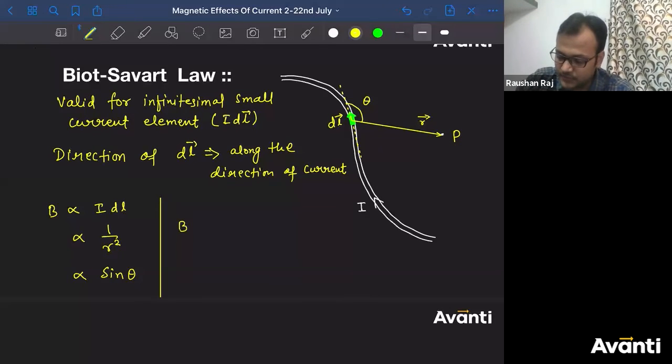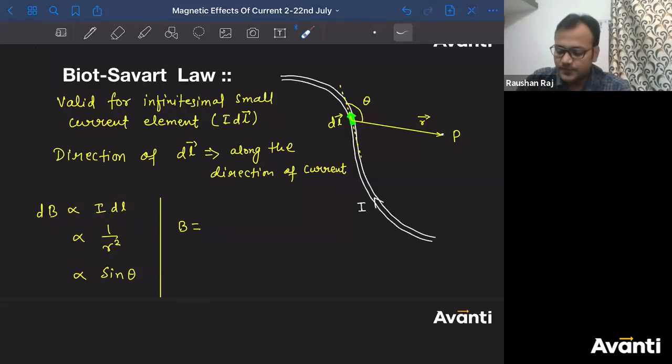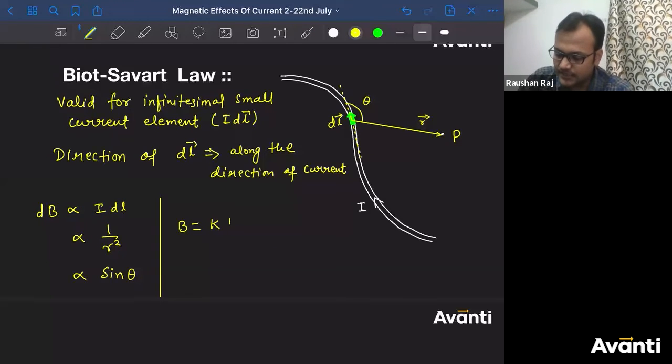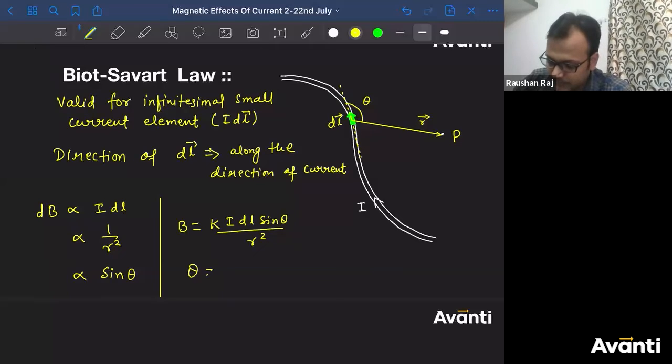ठीक है? So for the sake of magnitude, if you want to get the value of magnitude, then you can say the magnitude of magnetic field because of this current carrying element, let me call this as dB. Why dB? Small element के कारण magnetic field is small, so small dB. All right. चलो देखिए. So dB will be written as some constant K into I dl sine theta divided by r square. ठीक है? What is theta बच्चा लोग? Tell me. What is theta?